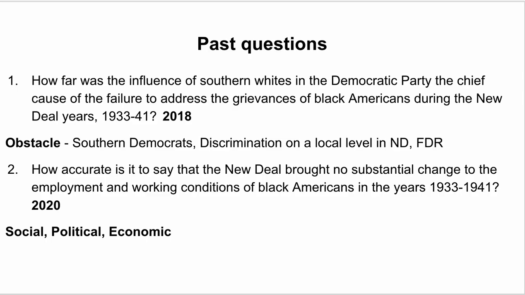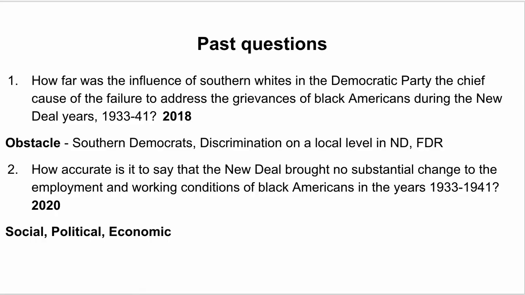That's what's in the question, the factor in the question. You could also talk about discrimination on a local level in the New Deal. That would be an issue that's caught up in a failure to address grievances. You could put that under white attitudes possibly as well, and then possibly you could talk about FDR, and maybe he didn't go far enough, and then you could definitely link that, as I said before, to Southern Democrats.